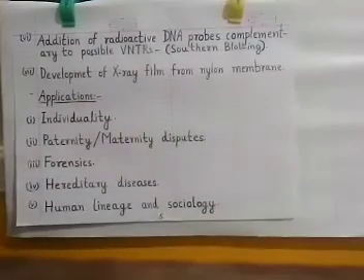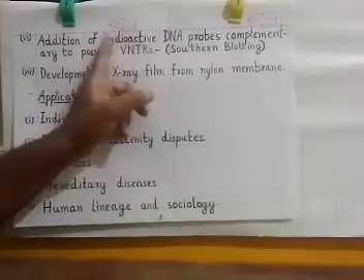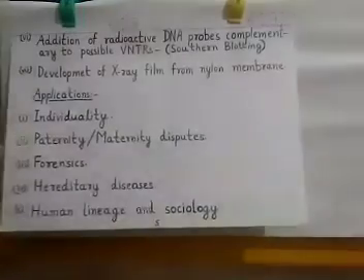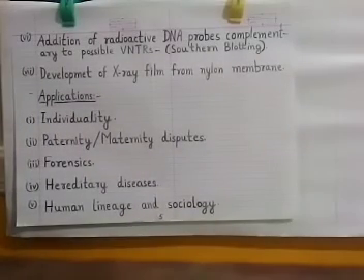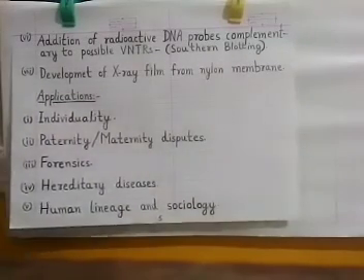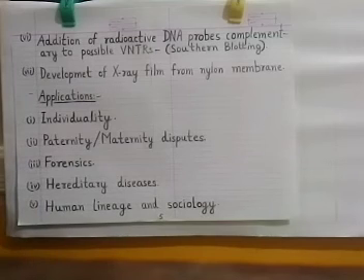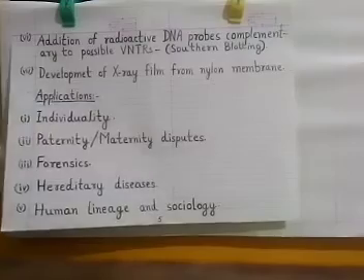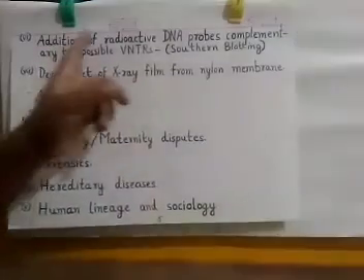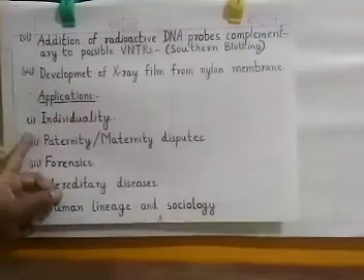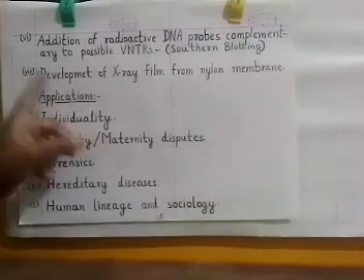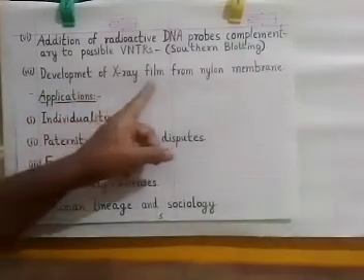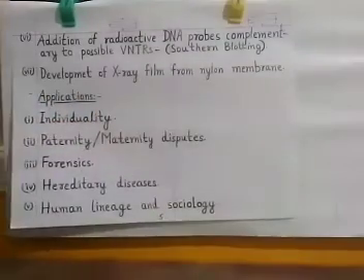What is the advantage of this method? We use radioactive DNA probes, which means when these DNA probes bind to their complementary DNA segments, they emit radiation. Because of this radiation, we can go to the next step, which is the development of an X-ray film from the nylon membrane.